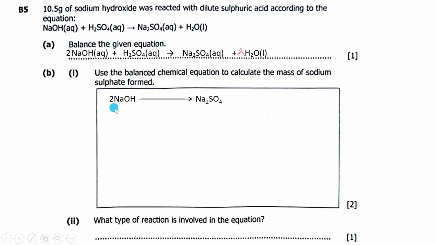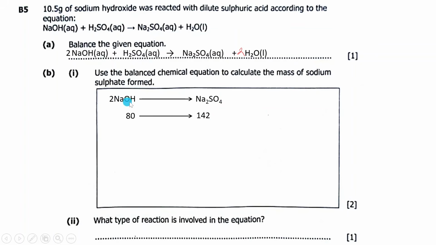Then you say, find the relative formula mass, because they gave you mass and they also want mass. So find the relative formula mass for this one. It is 80. How? You use this 2 here, carry the 2 here, use the balanced one. So say here 23 plus 16 plus 1, it gives 40 times 2, 80. Then here, everything, you total everything. Again, it gives 142. That's what I found when I said sodium times 2, then plus sulfur, then plus 16 times 4. I found 142.